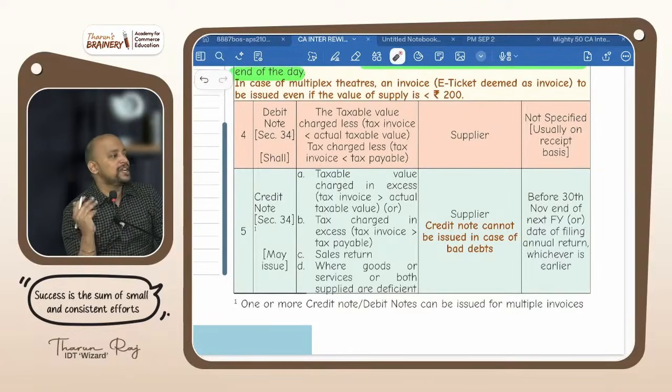So what is the document that they will be giving? Debit note. Who will be giving debit note to whom? Supplier to recipient. Mandatory, optional? Mandatory. Any time limit? No time limit. Why no time limit? Government is going to get money. So no time limit. Any time you can give.